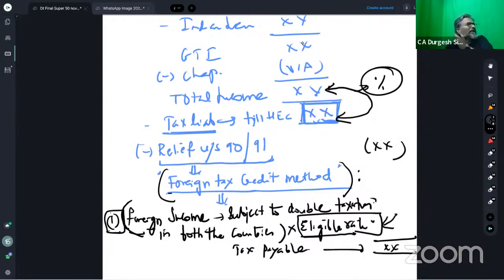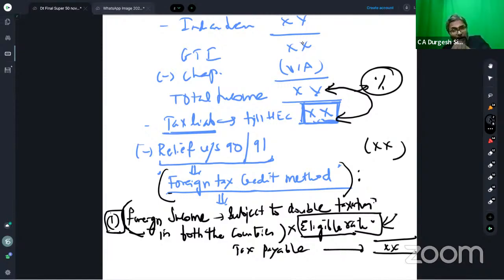Example number 2, students. Remember house property. I have got a house property in a foreign country. In that foreign country, I'm getting a rent. On that rent, the tenant is deducting the tax and paying it to the foreign government. Now, he is deducting the tax on the gross amount.